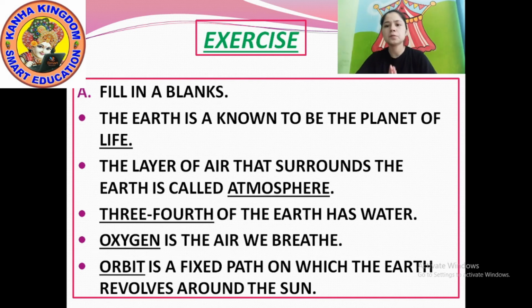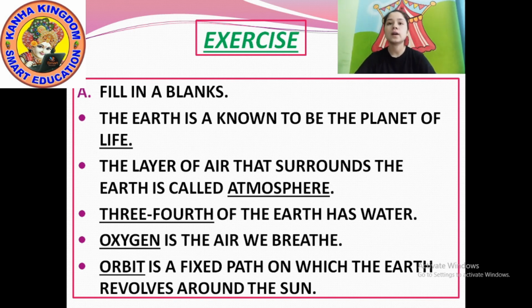Orbit is a fixed path on which the earth revolves around the sun.